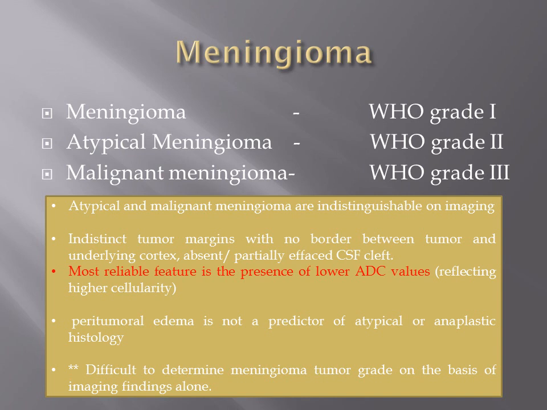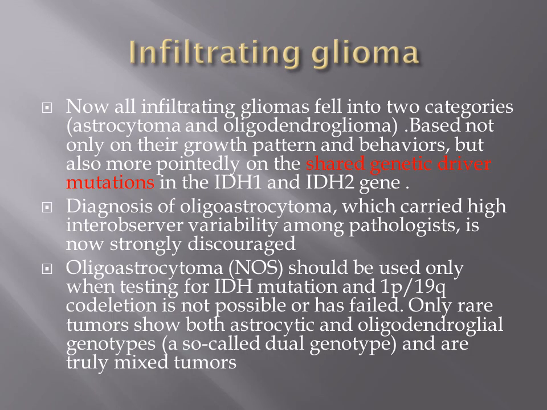So peritumoral edema is not a predictor. It's not a predictor of atypical or anaplastic histology. So better not to predict grading based on edema of underlying brain parenchyma. So, better to rely on lower ADC values, loss of CSF cleft, partially effaced cleft, indistinct margins, but the most reliable out of them is lower ADC value within the tumor.